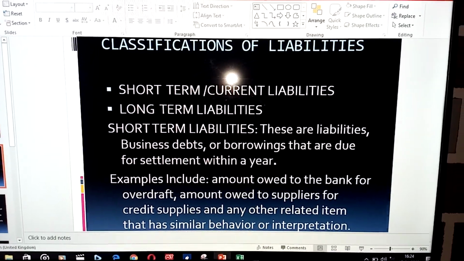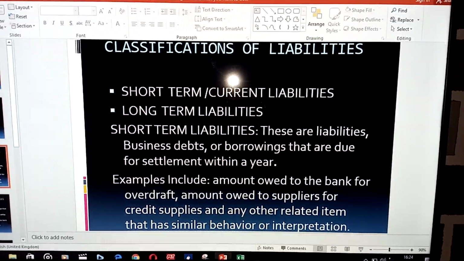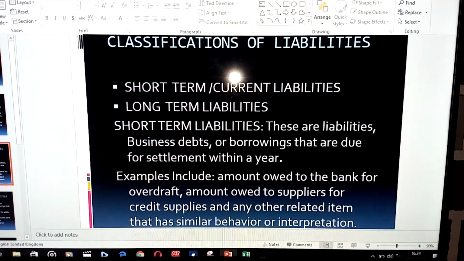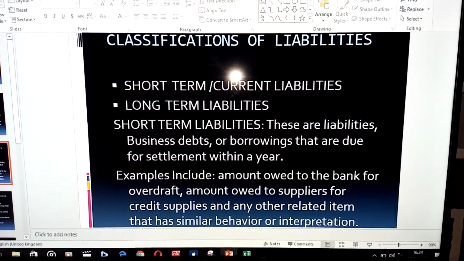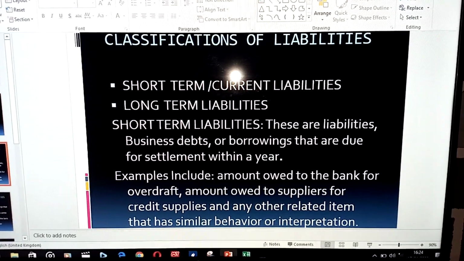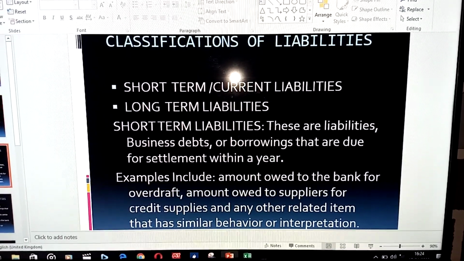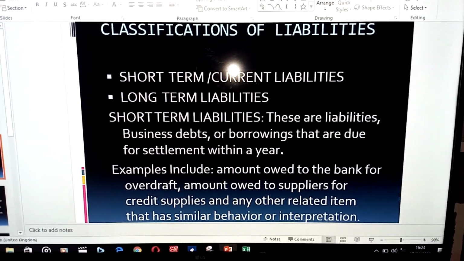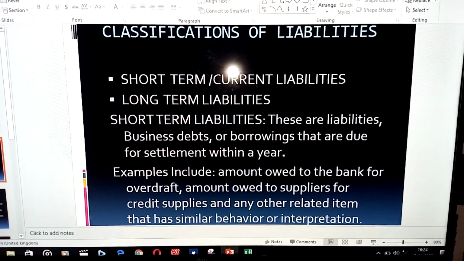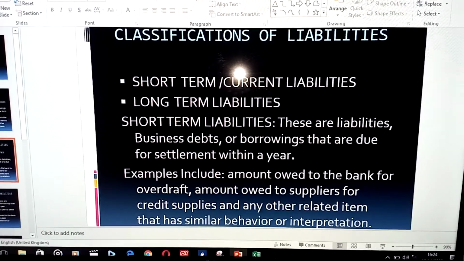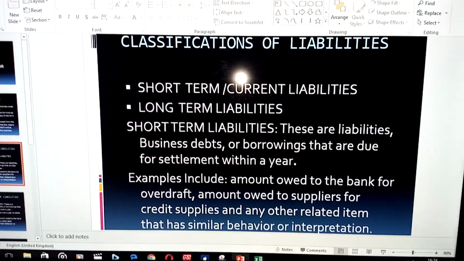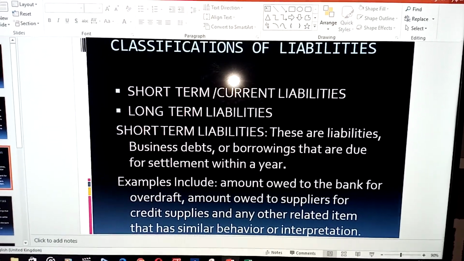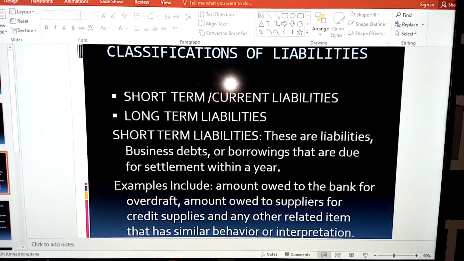For instance, you're owing the bank for overdraft. Overdrafts are usually a one-year arrangement, although they can be renewed every year. But so long as the arrangement says settlement is within a year, it is called a short-term liability. So any liability that has a similar interpretation of repayment or settlement within a year is called a short-term liability.